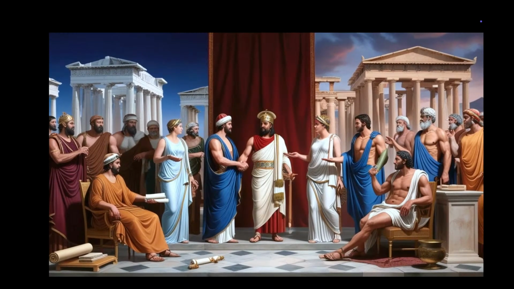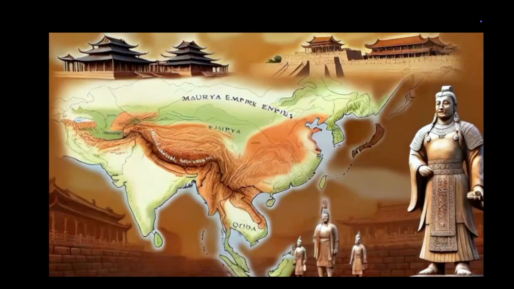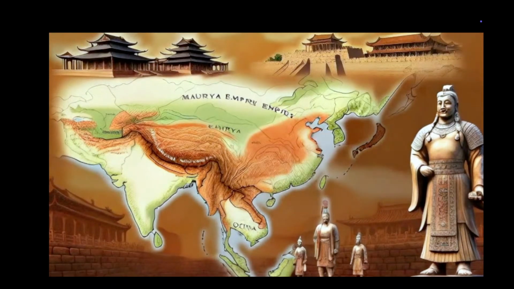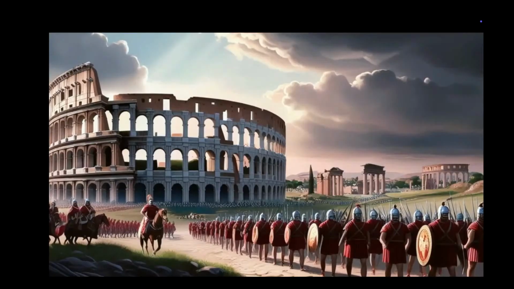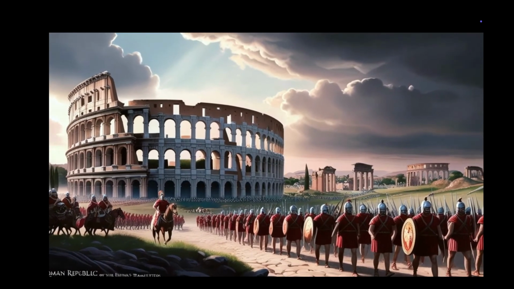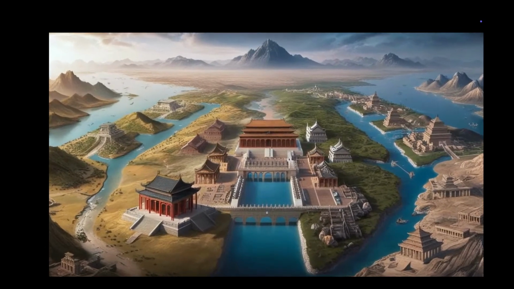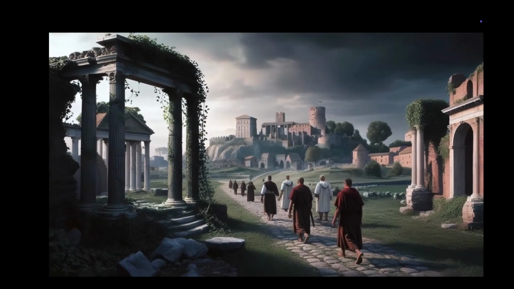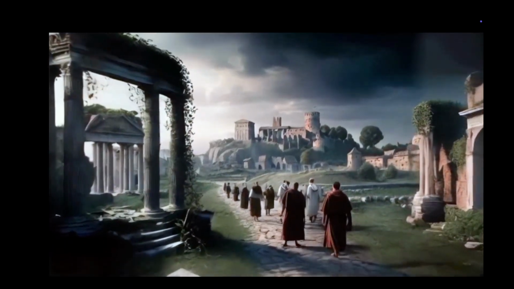By 500 BCE, the world witnessed the expansion of empires. The Maurya Empire in India and the Qin dynasty in China centralized power. Meanwhile, the Roman Republic transitioned into the Roman Empire, controlling vast territories across Europe, North Africa, and the Middle East. The fall of the Western Roman Empire in 476 CE marked the beginning of the Middle Ages.